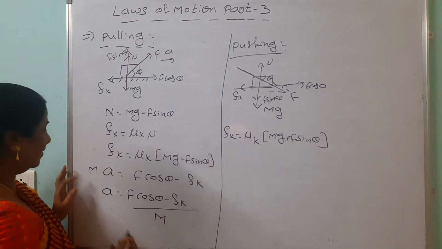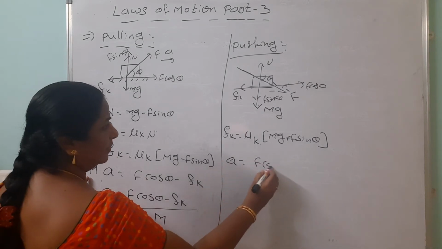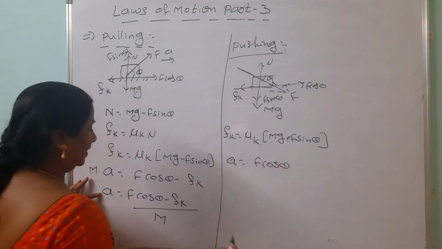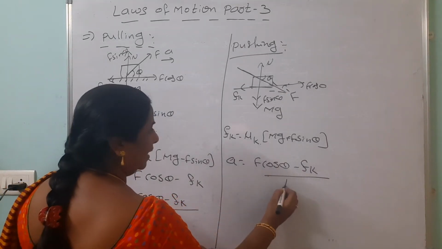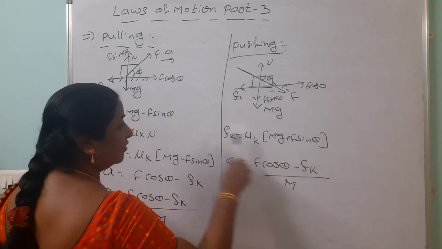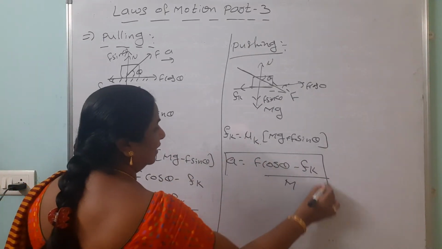Then acceleration, what we are getting? a equals to F cos theta minus Fk by m. Same only, but instead of Fk, here minus is coming, here plus is coming. Like this we can find out.